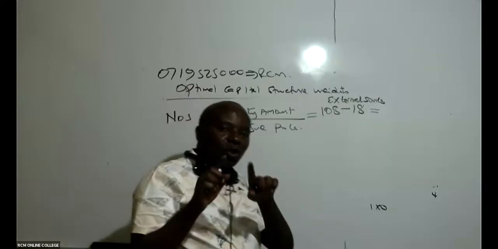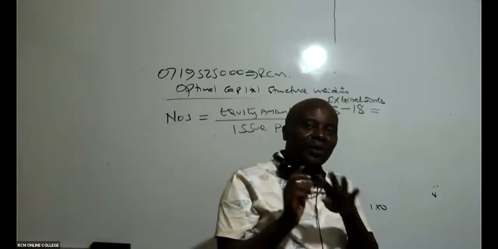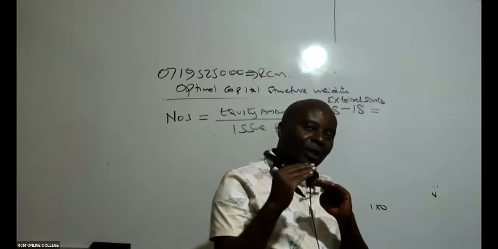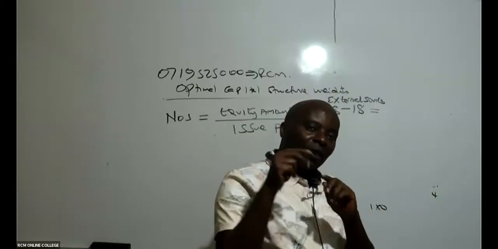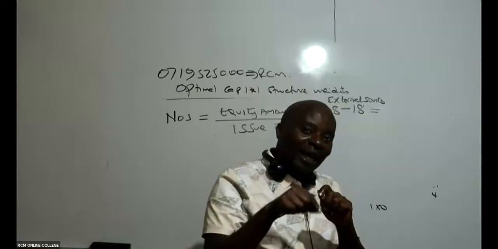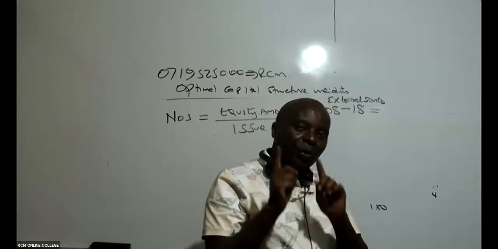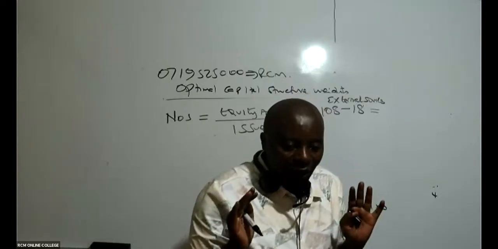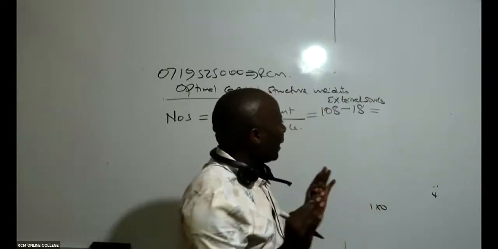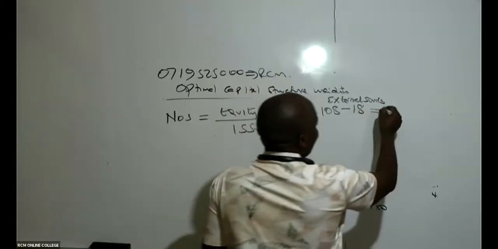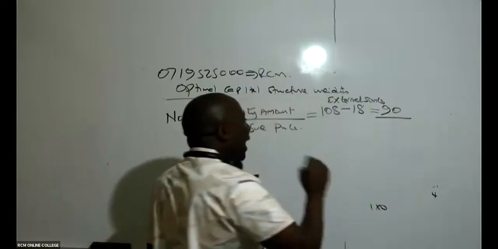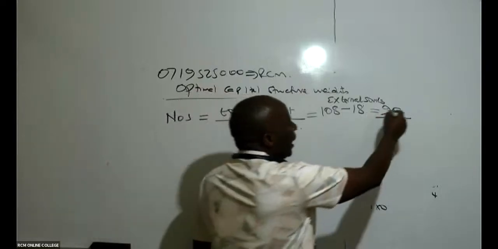Because 18 is going to come from internal sources. Out of the equity 108, remember equity has 2 components. We have the amount which will come from internal sources, 18, and then we have what will come from outside as shares. So what is 108 minus 18? It's 90. So remember, this is 90 million.